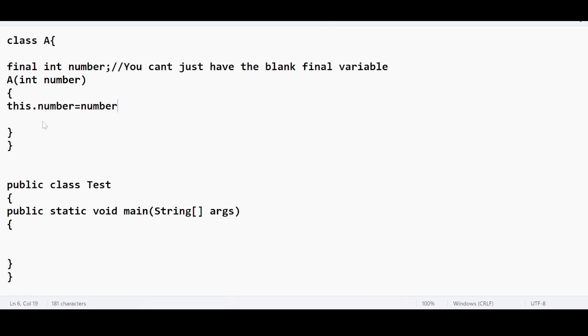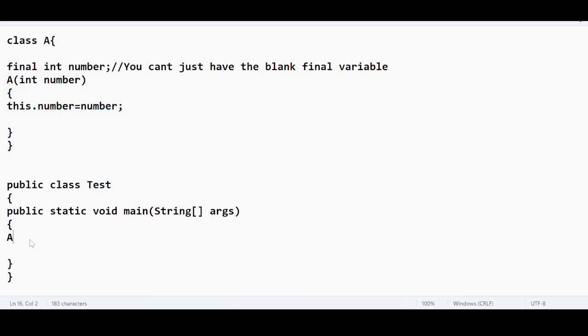this.number equals number. Here I have an option to do the declaration. I have given an option to perform the initialization. I am initializing the value, or assigning the value or not, that is secondary. But I am giving an option to the end user to assign a value to the final variable. Okay, how can this be assigned?